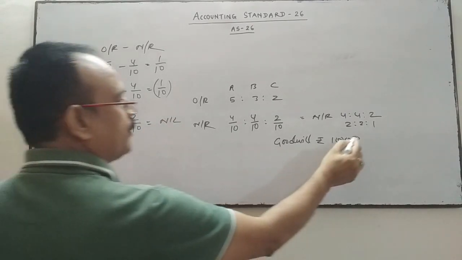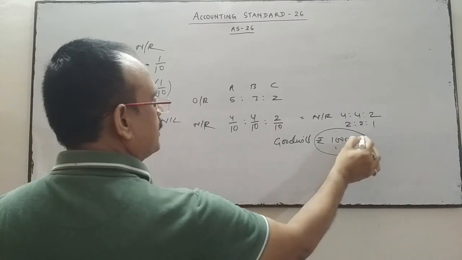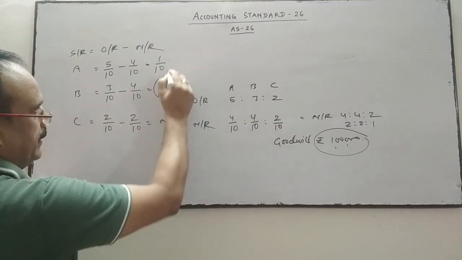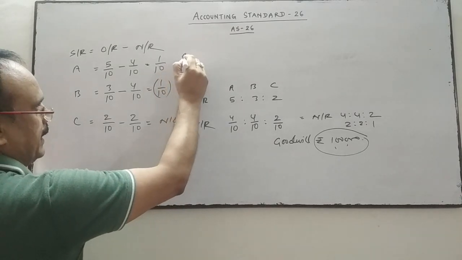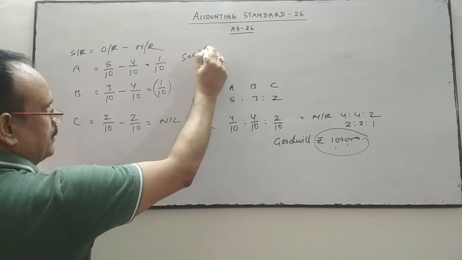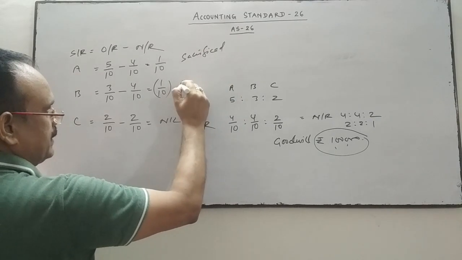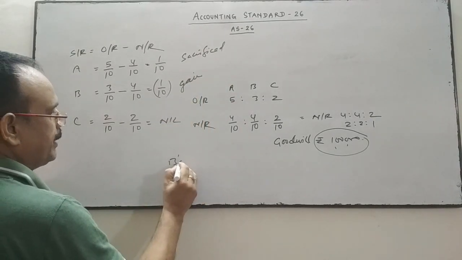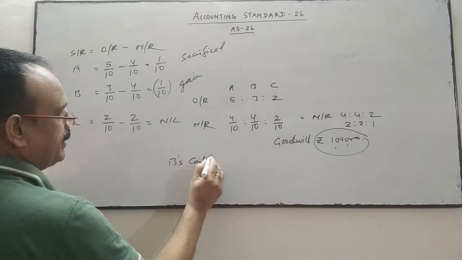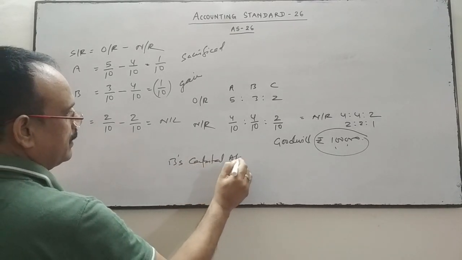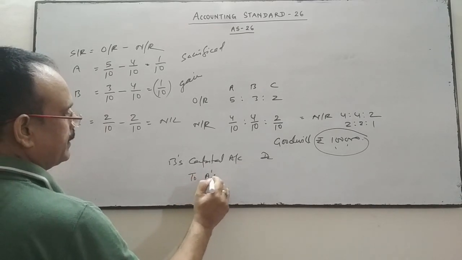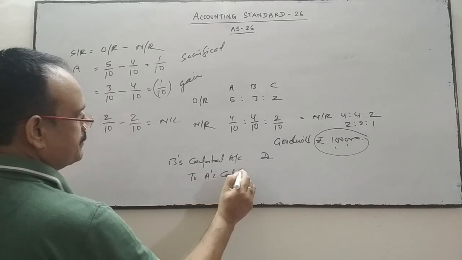So this 1 lakh will be divided between A and B. Here A has sacrificed, where B is the gainer. So B's capital account will be debited, and A's capital account will be credited because A has sacrificed.